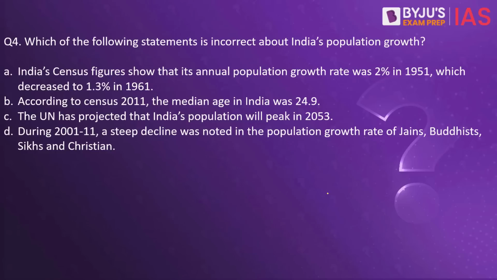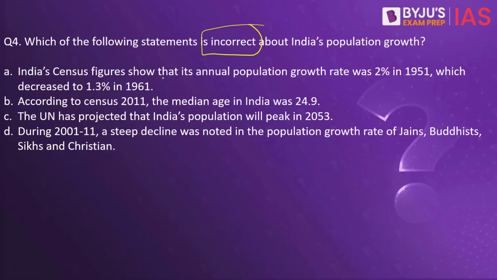Next, question number 4. Which of the following statements is incorrect about India's population growth? Number 1. India's census figures show that its annual population growth was 2% in 1951, which decreased to 1.3% in 1961. Second, according to census 2011, the median age in India was 24.9. Third, the UN has projected that India's population will peak in 2053. Fourth, during 2001 to 2011, a steep decline was noted in the population growth of Jains, Buddhists, Sikhs and Christians. You have to choose which of these statements is incorrect.